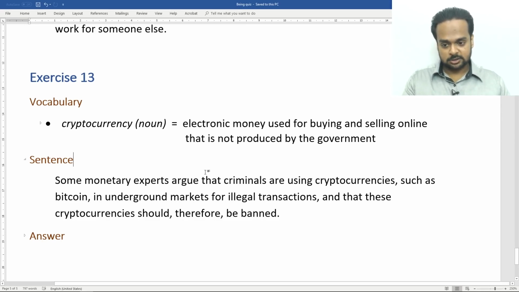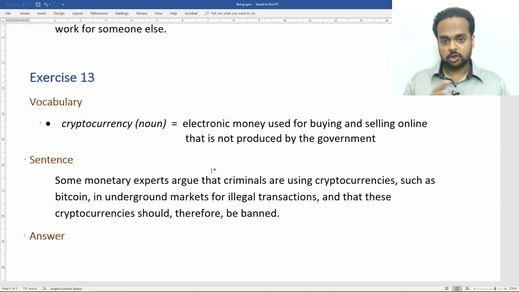Some monetary experts argue that criminals are using cryptocurrencies such as Bitcoin in underground markets for illegal transactions, and that these cryptocurrencies should therefore be banned. If you rewrite this correctly, you will get a much cleaner, a much shorter, and a much nicer looking sentence. So try it out.